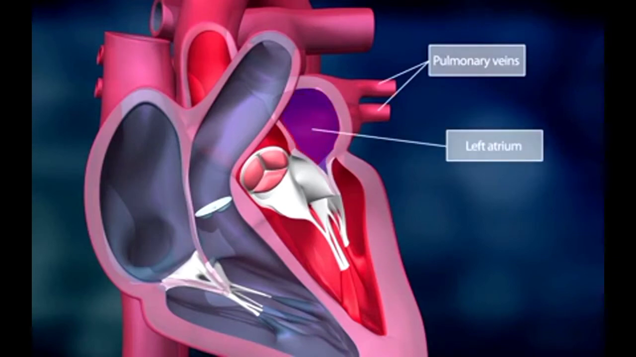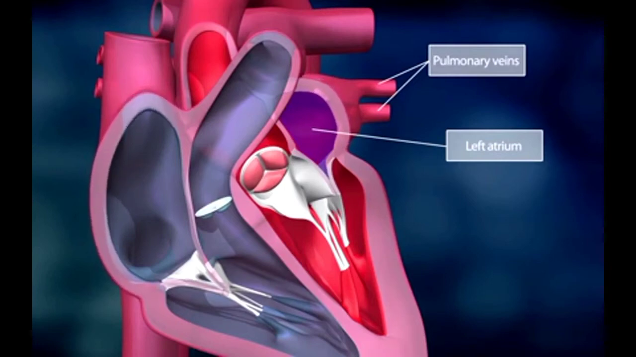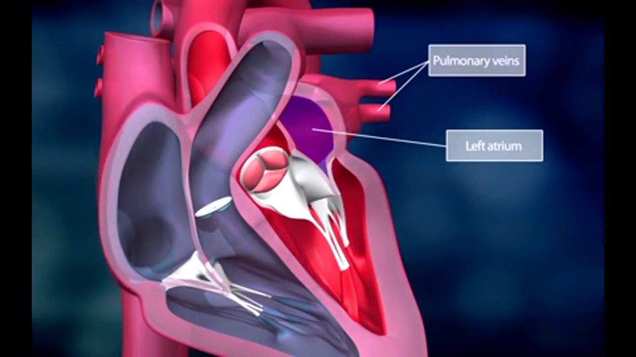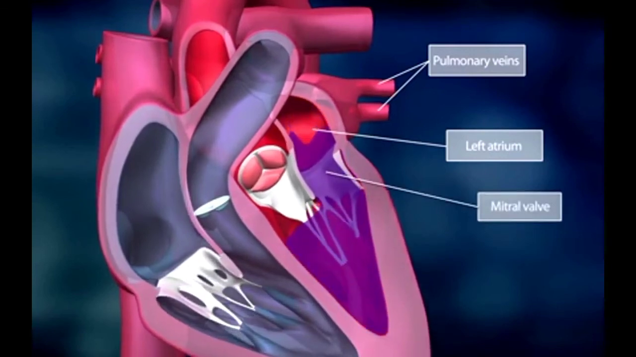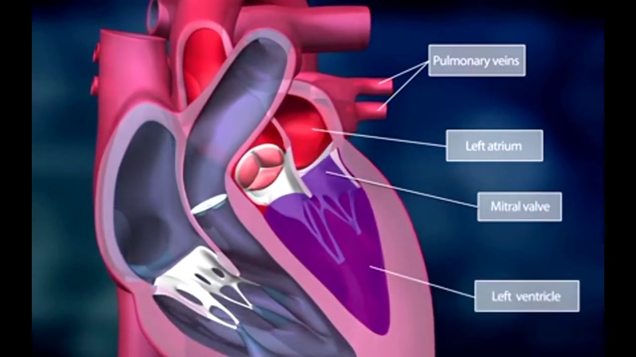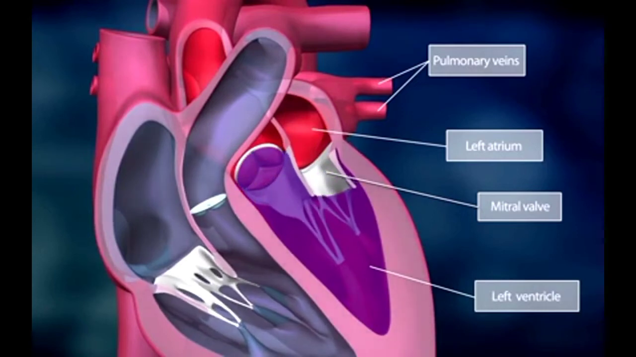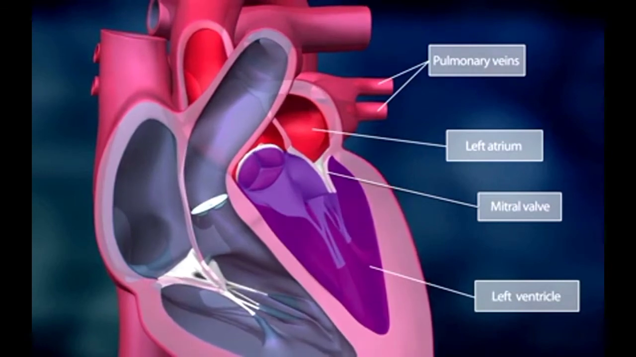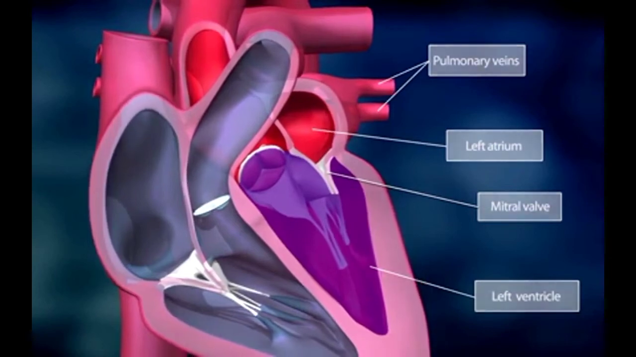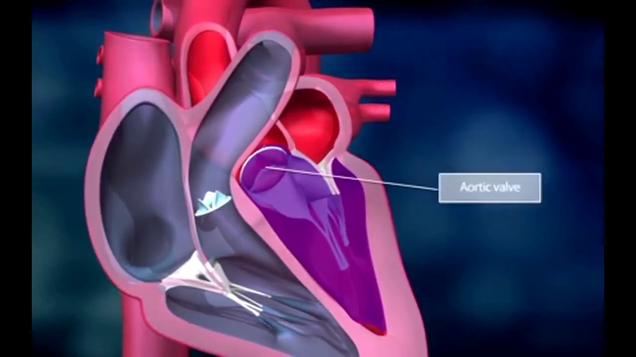Oxygen-enriched blood returns from the lungs through the pulmonary veins and fills the heart's left atrium, and the left atrium contracts. The mitral valve opens into the left ventricle and the blood is pumped into the left ventricle. When it is filled with blood, the mitral valve closes to prevent the backflow of blood into the left atrium.